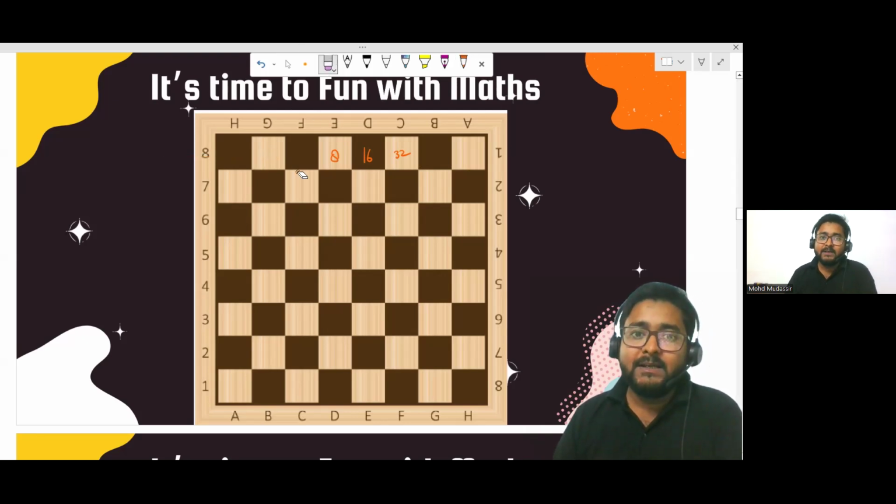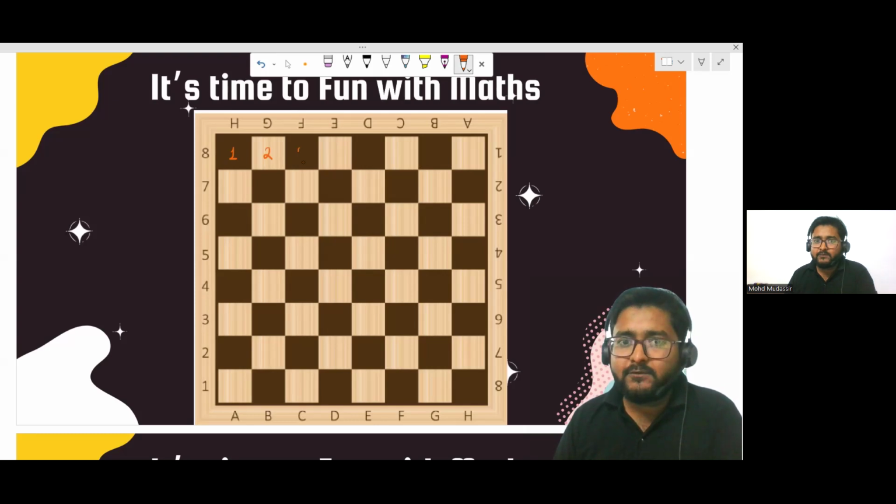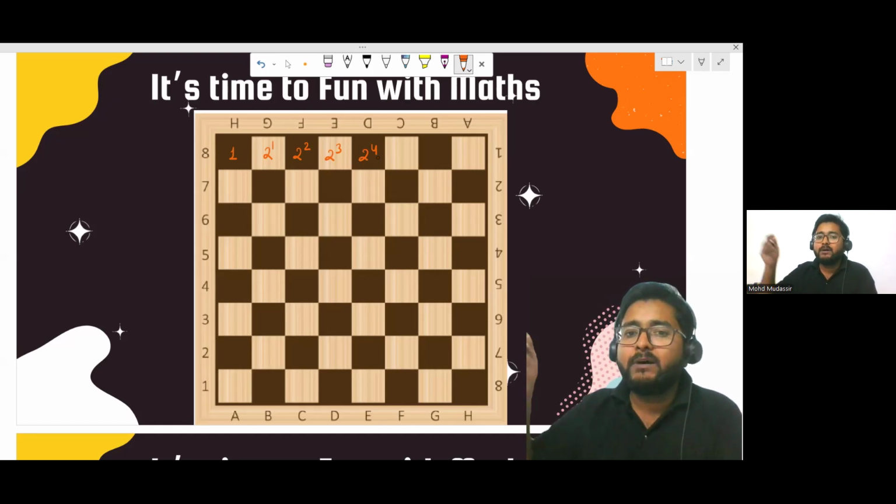Let me tell you. If you have to find the value in exponential form, just look at it. It is 1, and then it is 2, then it is 4. Now instead of writing 4, you can write it with an exponent. You can write 2 to the power 2. Here you can write 2 to the power 1. After that, 4 twos are 8, so you can write 8 as 2 to the power 3. Then 8 twos are 16, so 16 you can write as 2 to the power 4, because 2 times 2 times 2 times 2 gives you 2 to the power 4, and so on.